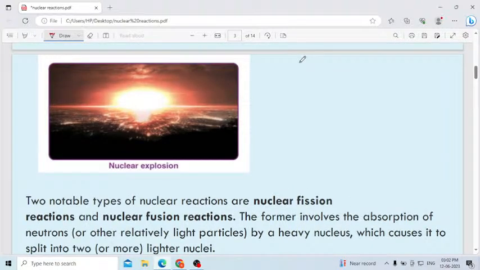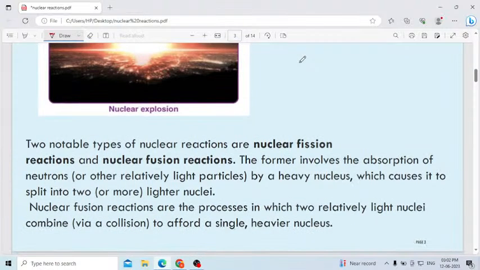Two notable types of nuclear reactions are nuclear fission and nuclear fusion. What is meant by nuclear fission?